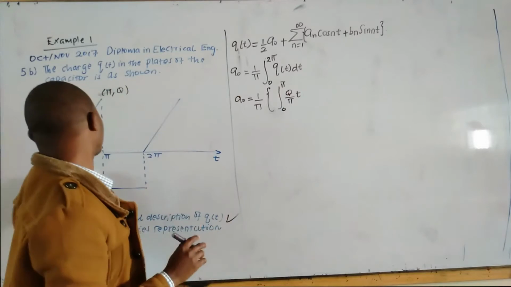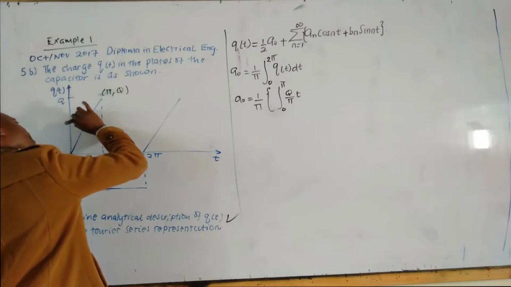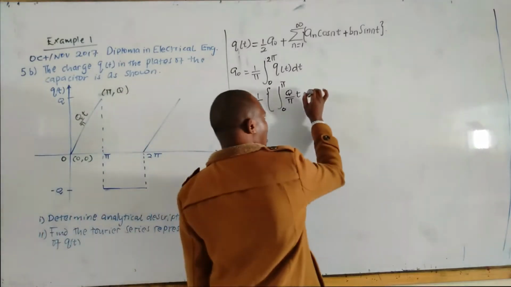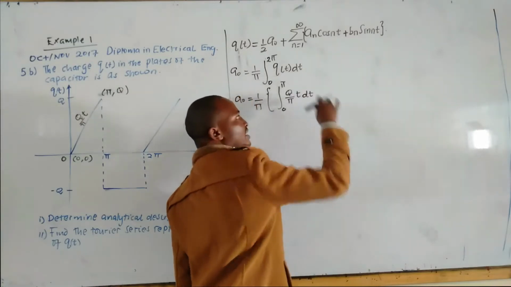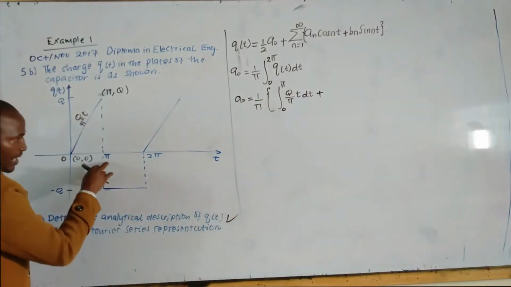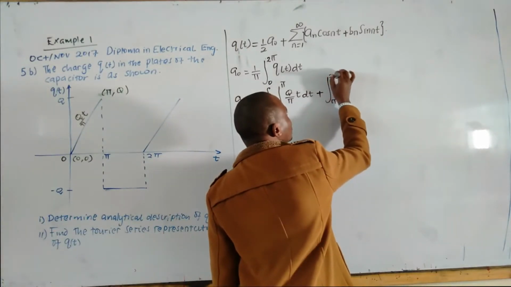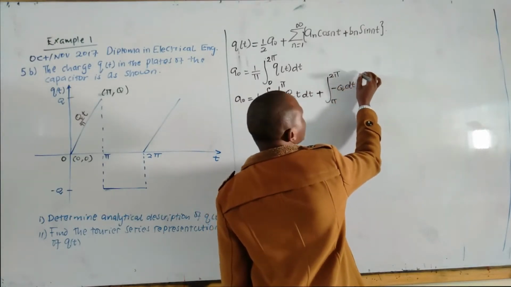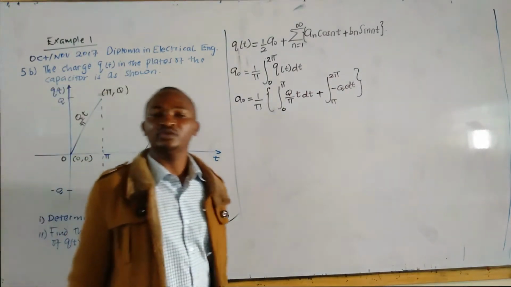That is from 0 to pi, which is governed by this curve, q over pi t. We are integrating with respect to t, plus from pi to 2 pi, we will be integrating negative q with respect to t, because around this line the charge is negative q.